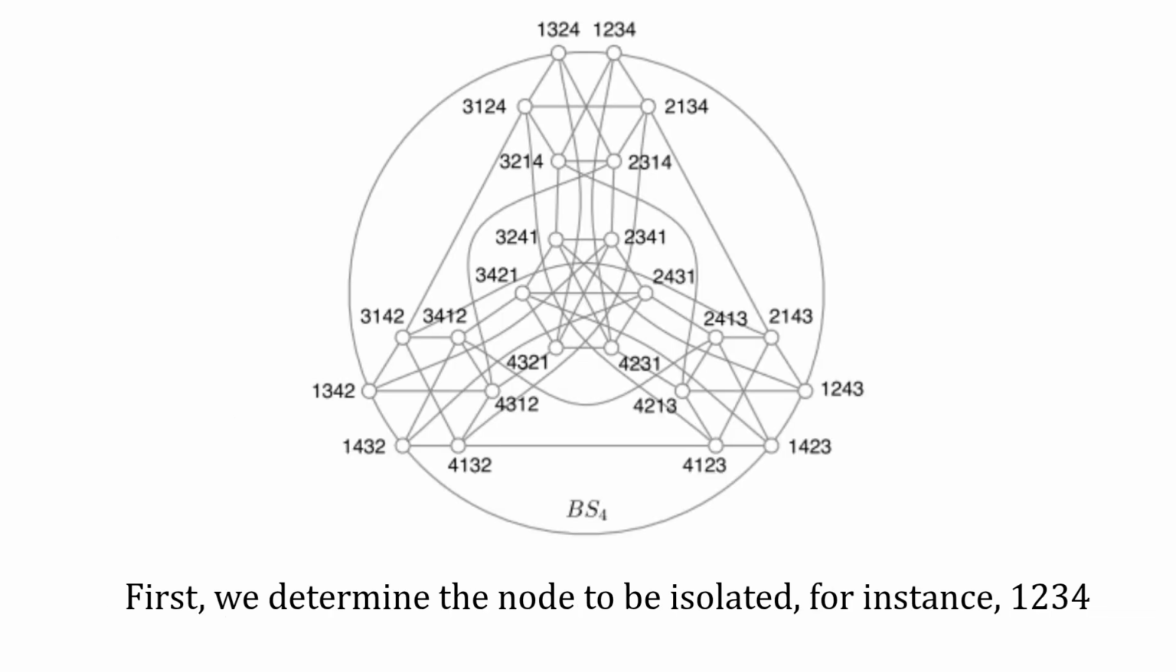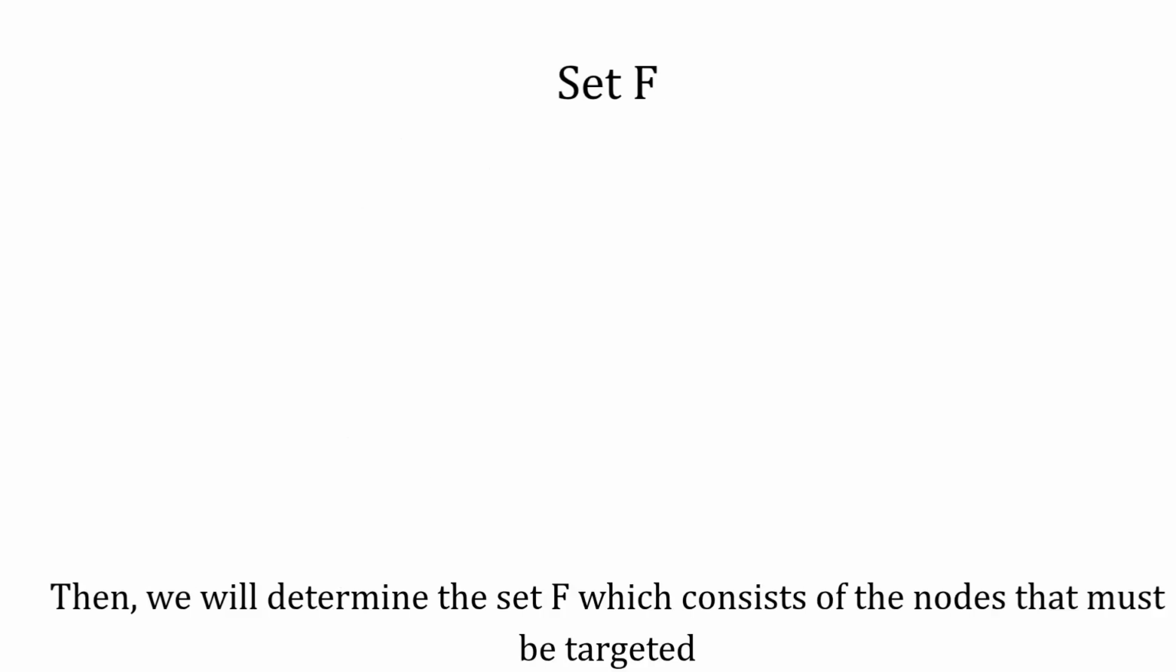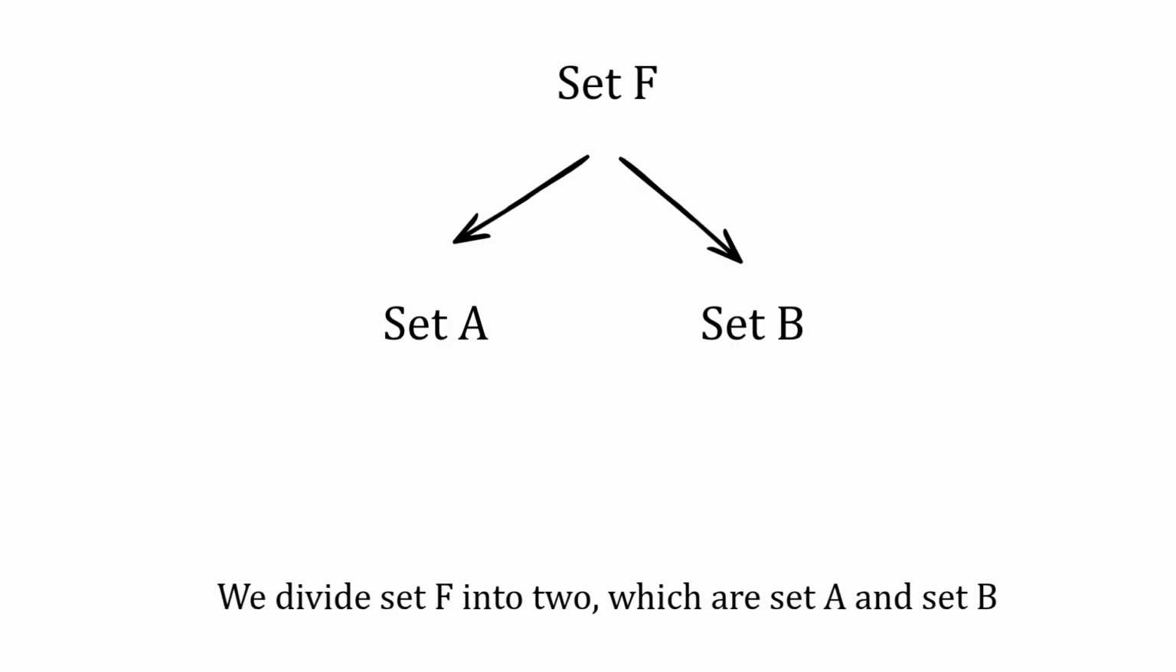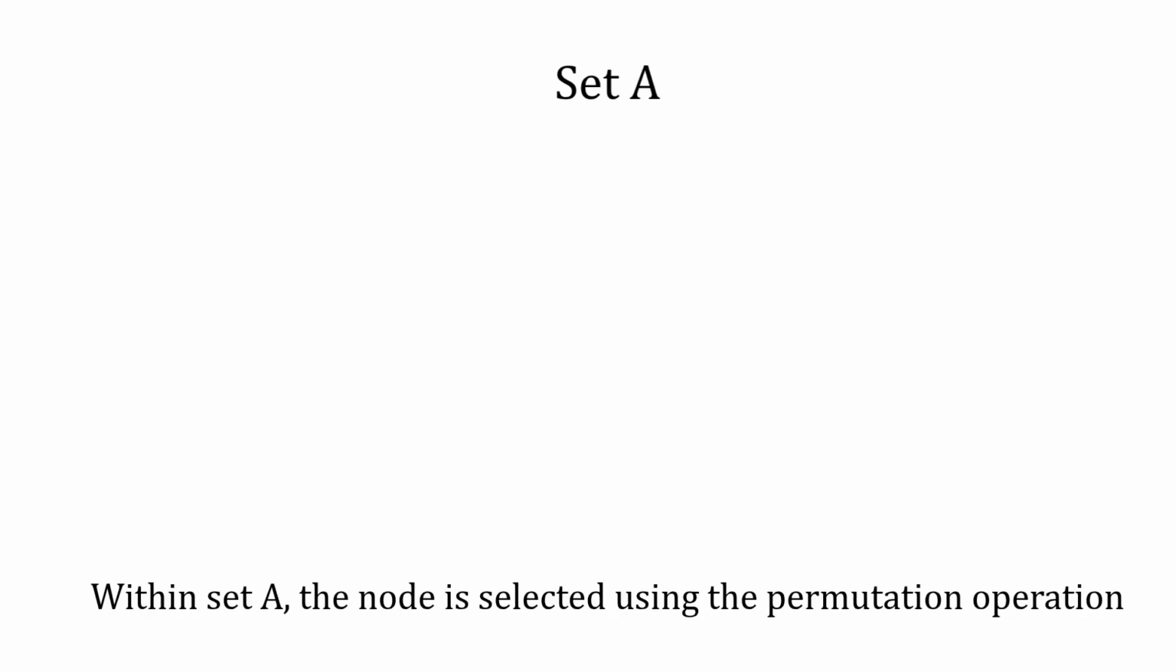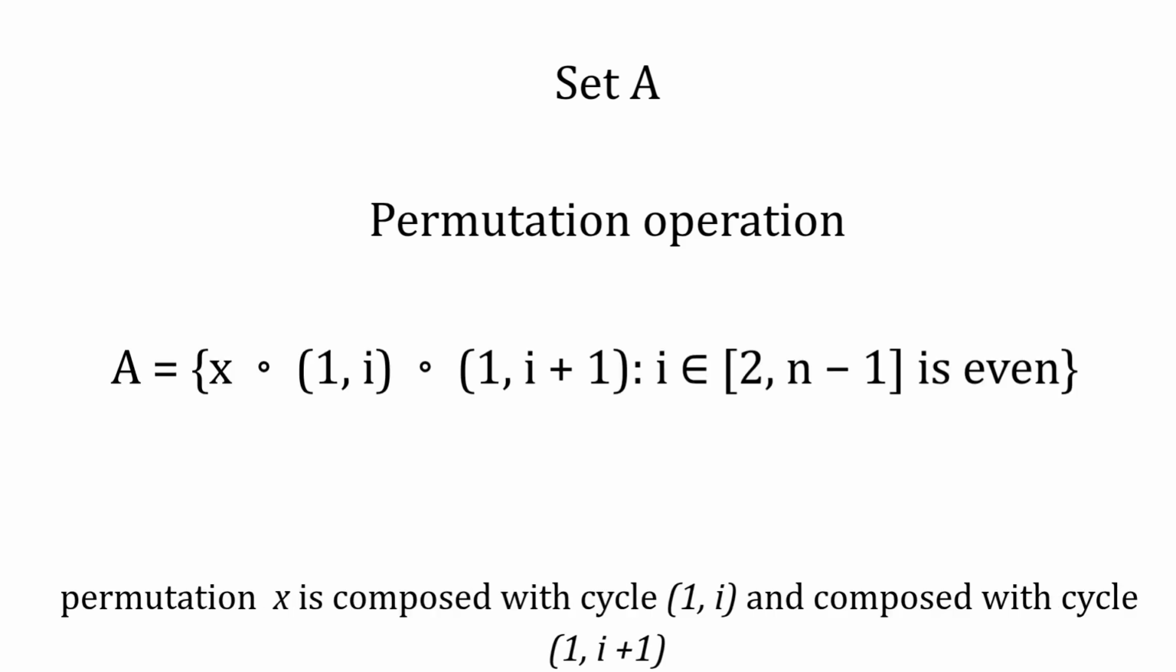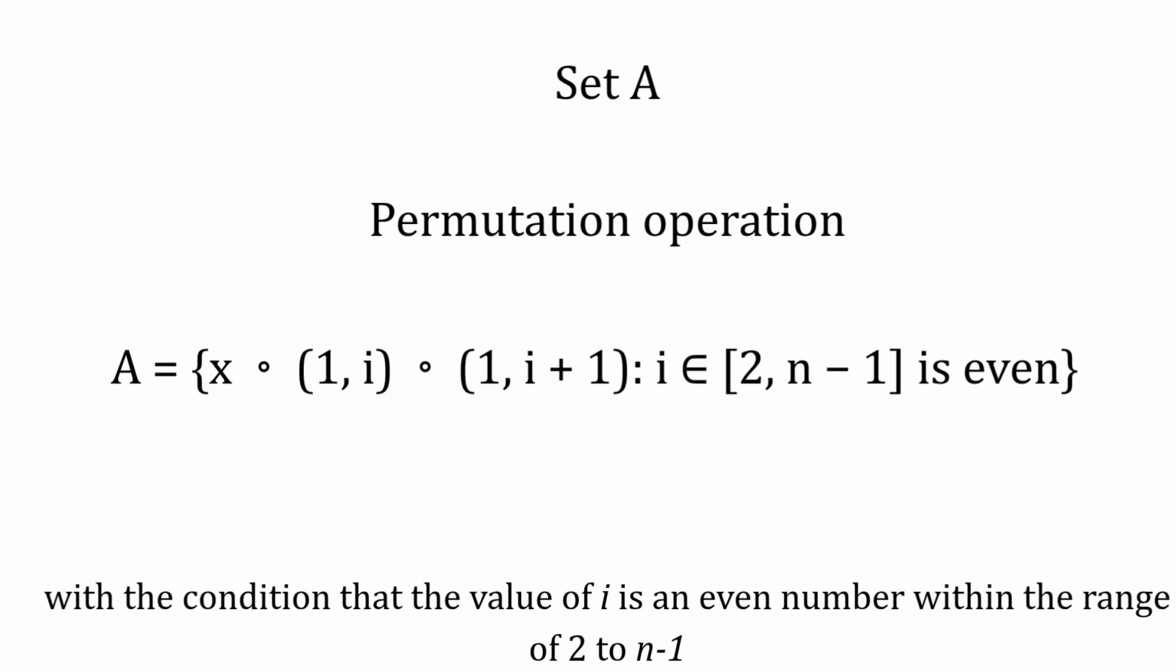First, we determine the node to be isolated, for instance, 1, 2, 3, 4. Then, we will determine the set F, which consists of the nodes that must be targeted. We divide set F into 2, which are set A and set B. Within set A, the node is selected using the permutation operation. Permutation X is composed with cycle (1, i) and composed with cycle (1, i+1), with the condition that the value of i is an even number within the range of 2 to n-1.